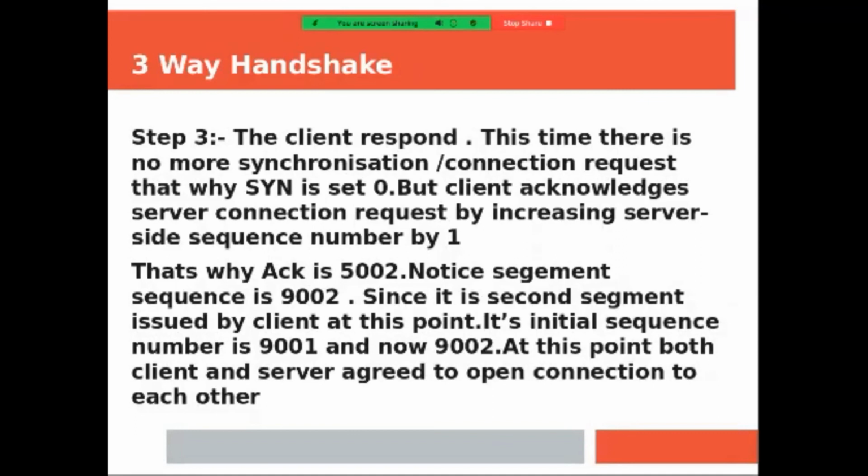And step 3, the client responds. This time there is no more synchronization connection request, so synchronization is set to 0, but the client acknowledges the server's connection request by increasing the server side sequence number by 1. That's why acknowledgement is 5002. Notice the segment sequence number is 9002, since it is the second segment issued by the client: initially the sequence number was 9001 and now it is 9002. At this point both client and server agree to open the connection to each other.